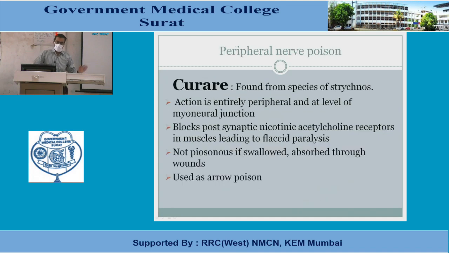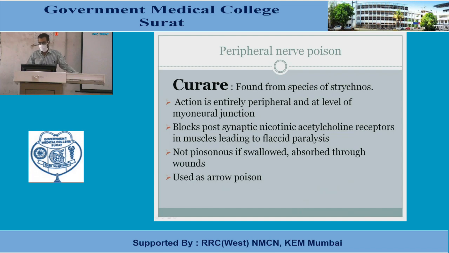Spinal poison: strychnine, nux vomica. Peripheral nerve poison: curare. They are found in species of Strychnos. The action is entirely peripheral, at the level of the myoneural junction. It blocks the postsynaptic nicotinic acetylcholine receptor in the muscle, which leads to flaccid paralysis. So in the case of strychnine, excitation will be found; in the case of curare, paralysis will be found.